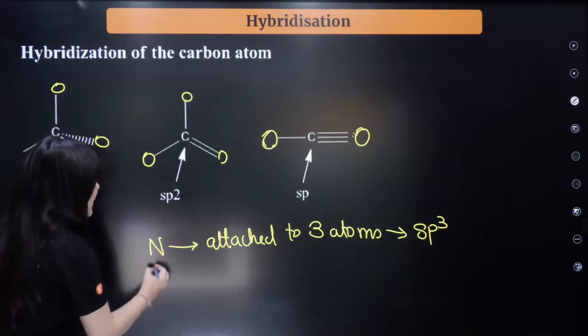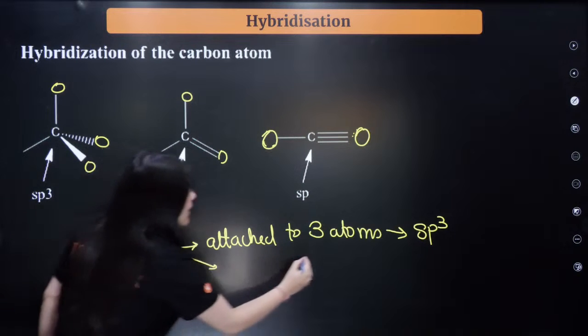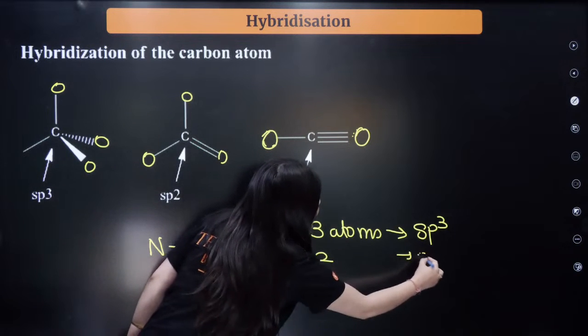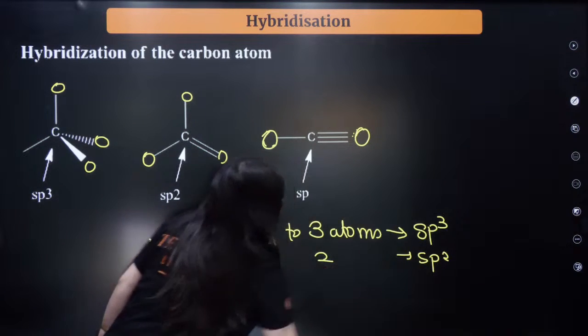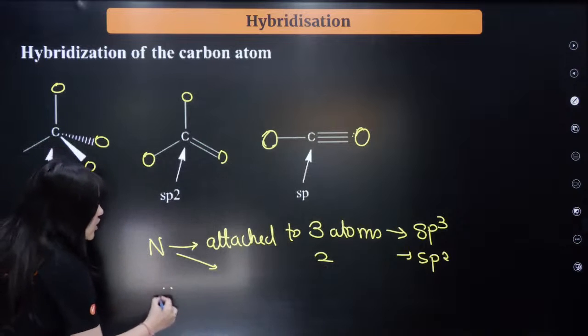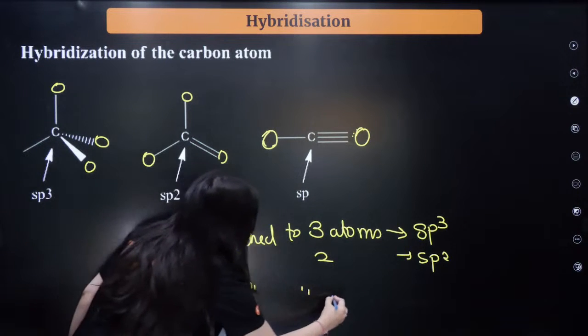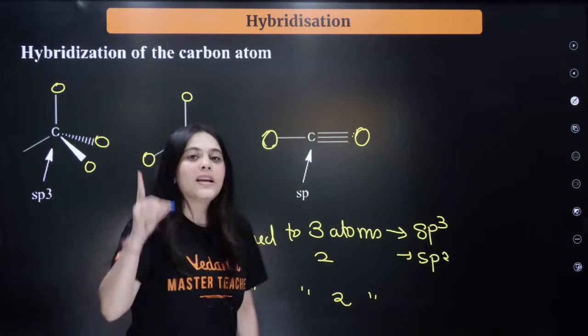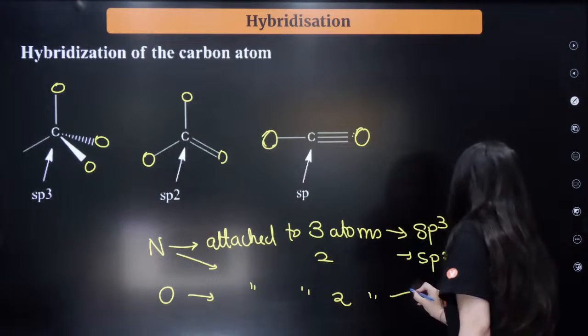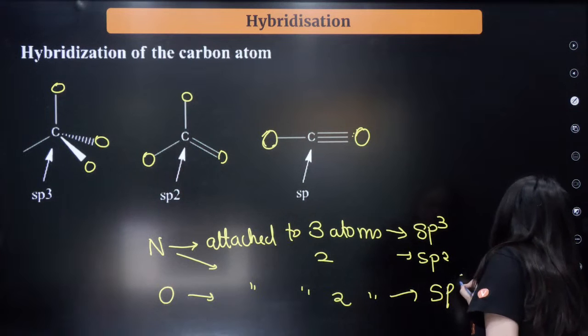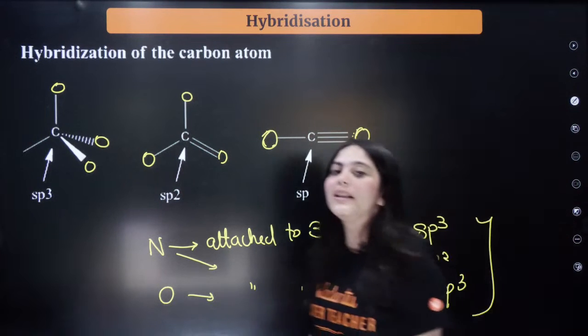Understand this thing. Similarly, when nitrogen is attached to 2 separate atoms, its hybridization is sp2, right? What about oxygen or the oxygen family? So when oxygen is attached to 2 separate atoms, then its hybridization is sp3. So you need to know all these things.